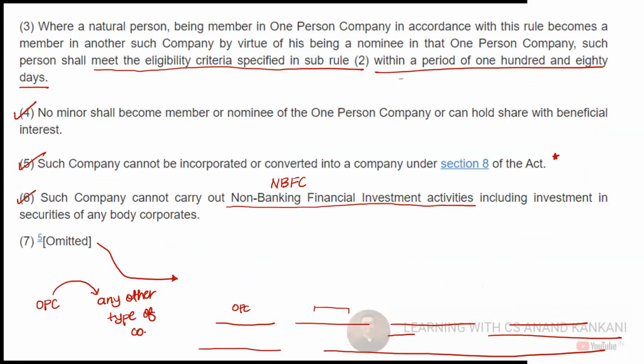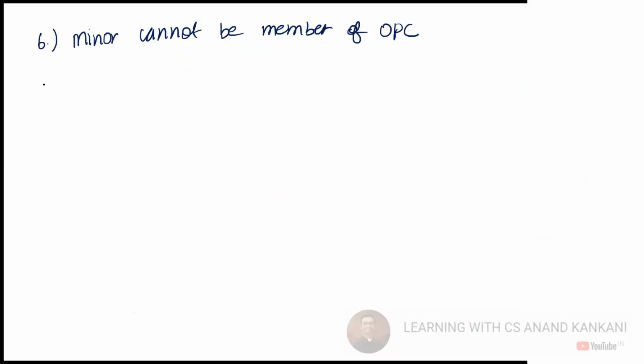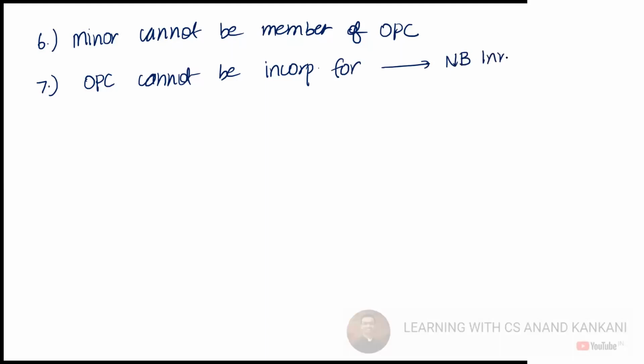Also, we'll write about this point, that OPC cannot be incorporated for the non-banking investment activities.